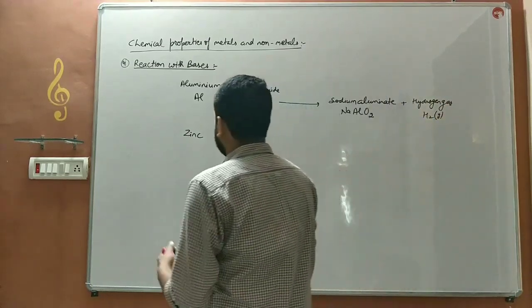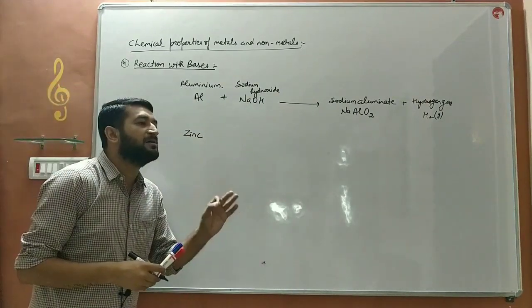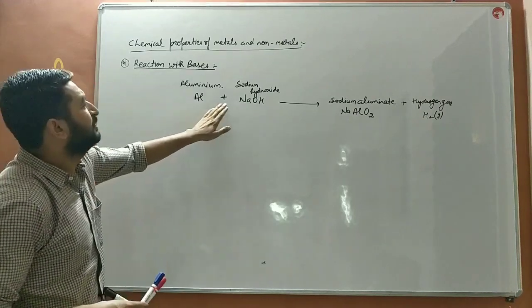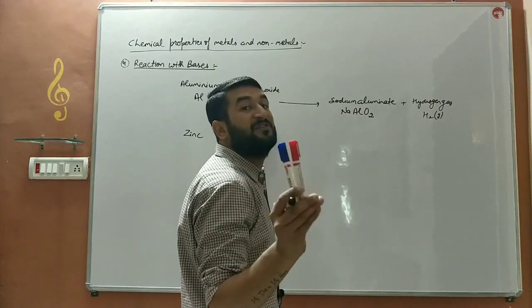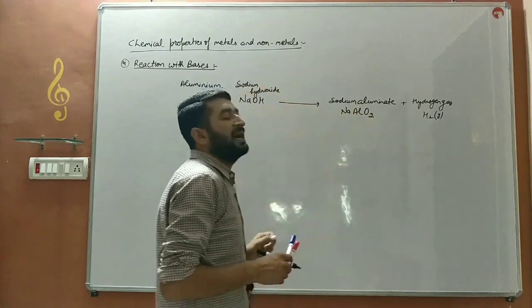How will you identify the hydrogen gas, बच्चे? Hydrogen gas burns with a pop sound. So aluminium reacts with sodium hydroxide, one of the strongest bases we have, to form sodium aluminate and hydrogen gas.